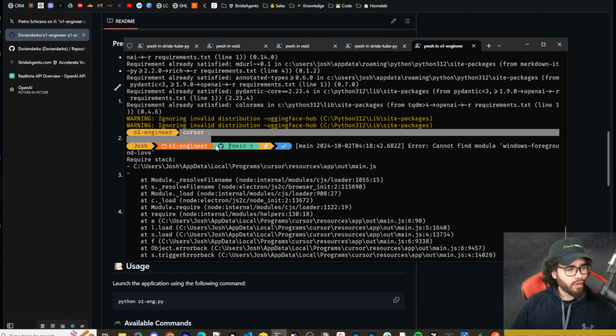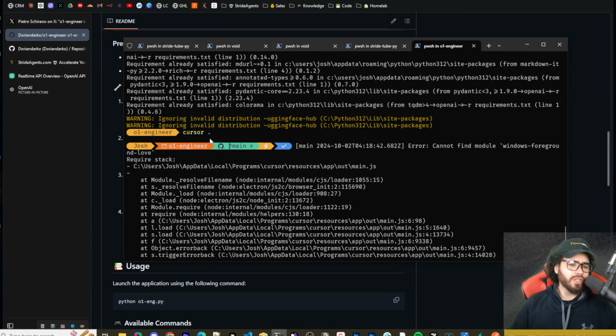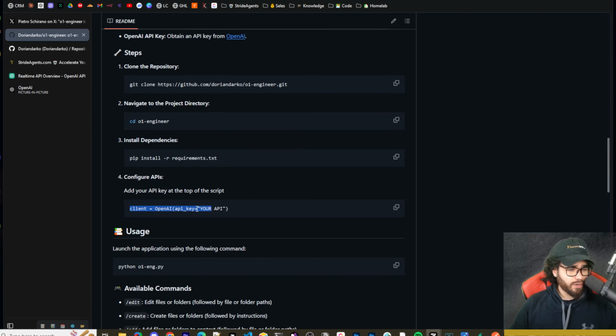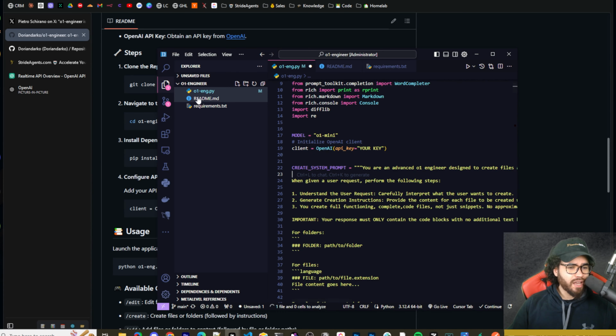You could do cursor dot or code dot, depending on what you want to use, to open it up in a code editor. Okay, so the commands are right here, pretty standard. Next thing is we're going to want to configure our OpenAI API key. So I'm in the Omni Engineer directory right here, and you're going to want to go to the Python file. You'll see right here it says client equals OpenAI, and then API key equals, and then your key. So you're going to change this to your key and then save.